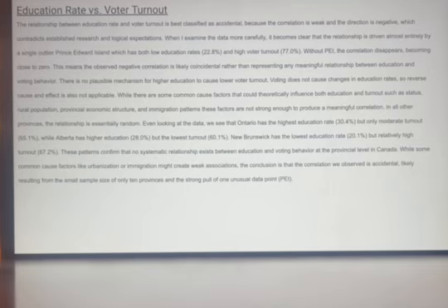Ontario has the highest education rate, but only a moderate turnout. Alberta has the highest education, but the lowest turnout. And New Brunswick has the lowest education rate, but a relatively high turnout. These patterns confirm no systematic relationship exists between education and voting behavior at the provincial level in Canada.